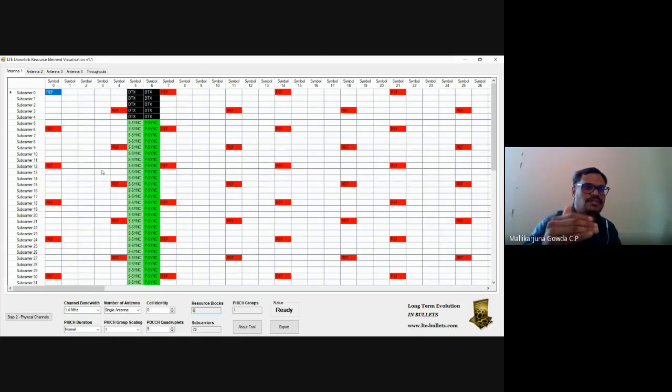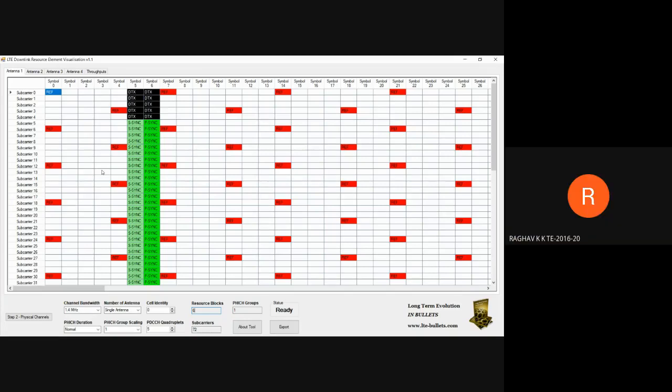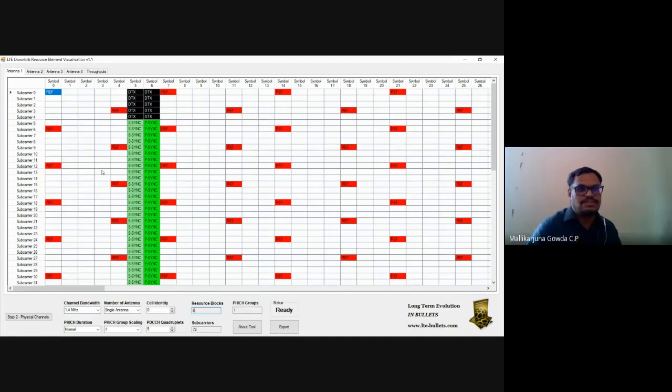The remaining 62 subcarriers will be used by the S-Sync and P-Sync signals, in OFDM symbols 6 and 7 of the first slot, that is slot 0 in subframe 1. Similarly, in subframe 10, again, that is symbols 75, 76, I have shown there.